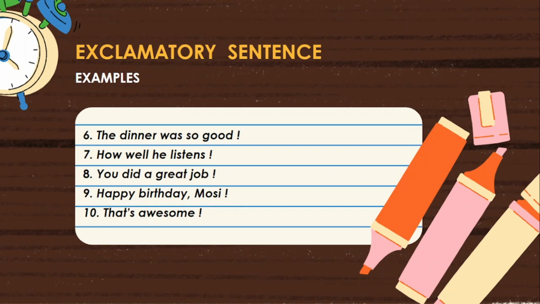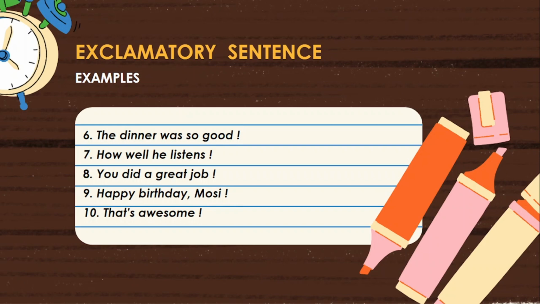Let us observe the remaining features. The sentence is not started with an exclamatory word. It is optional but not compulsion. Next, subject you and verb did are not present at the end of the sentence. It is also optional. Next, ninth one. Happy birthday, Mosi! In this sentence, there is no subject and verb.